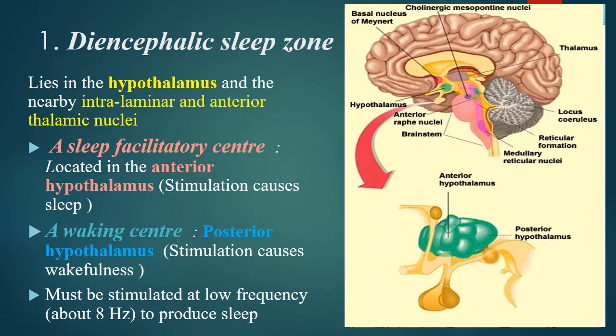So now we will start with the sleep promoting zones. The first zone is the diencephalic sleep zone, which lies in the hypothalamus, and the nearby intralaminar and anterior thalamic nuclei also constitute it. In the hypothalamus you have the sleep facilitatory center and a waking center. The sleep facilitatory center, that is when it is stimulated it will cause sleep, is the anterior hypothalamus. And there is a waking center, that is when you stimulate it, it causes wakefulness. It is present in the posterior hypothalamus.